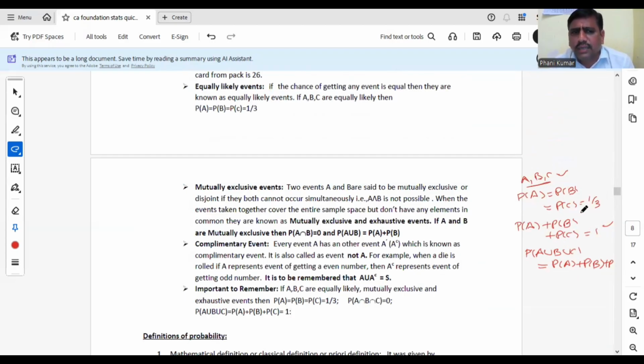ఓకే, వెరీ ఇంపార్టెంట్ అన్న. నెక్స్ట్, కాంప్లిమెంటరీ ఈవెంట్. Complementary event means opposite event to our favorable event. Suppose A is favorable event, then opposite event A bar, that is known as complementary event. Suppose die వేసినప్పుడు ఈవెన్ నంబర్ రావటం అనే దాన్ని A అన్నాం. ఈవెన్ నంబర్స్ ఏమేమి ఉంటాయి 2 4 6. దానికి ఆపోజిట్ ఆడ్ నంబర్ A bar 1 3 5.